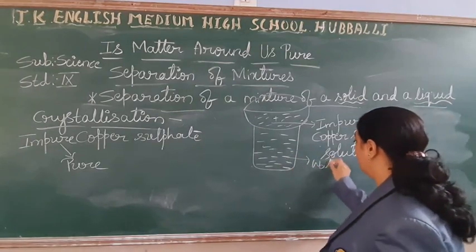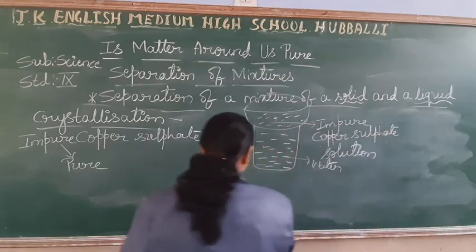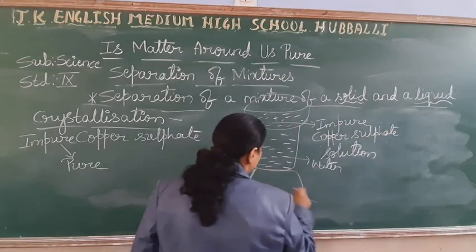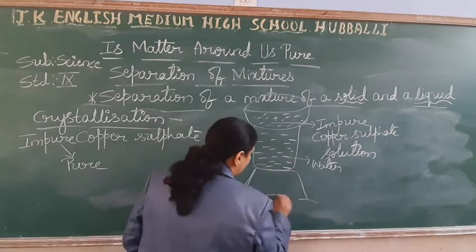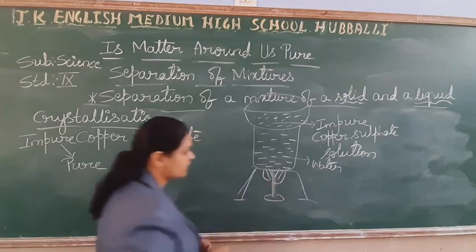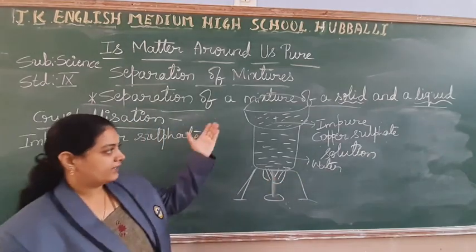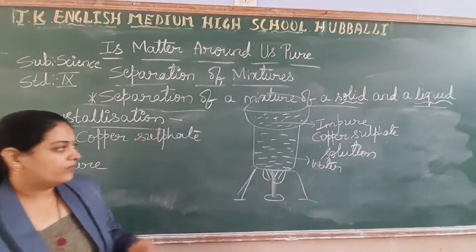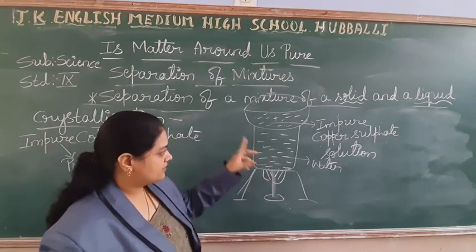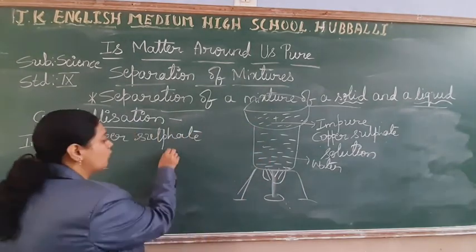Which is filled with the water, and here same process, you are going to take one stand. On the stand you have kept this beaker, and from here you are going to provide the heat. See, a few substances we can't heat directly, so we are going to take the water, on that we are going to keep, and this is the method called water bath.